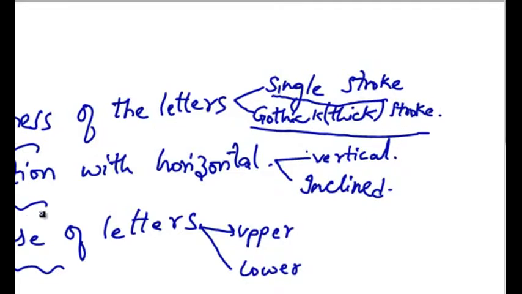Depending on the inclination with the horizontal, the lettering is divided into two types: vertical and inclined. Vertical lettering is lettering in which the letters are inclined at 90 degrees to the horizontal, and inclined lettering is lettering in which the letters are inclined at 75 degrees to the horizontal.